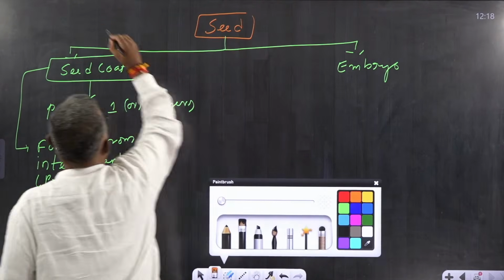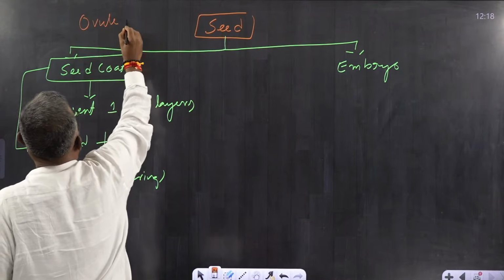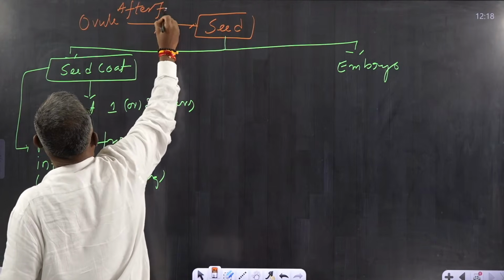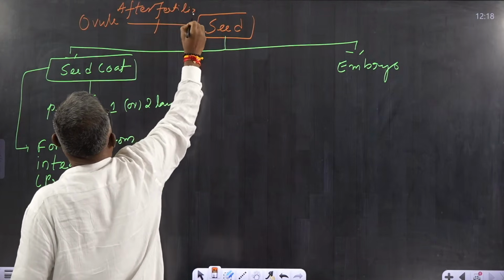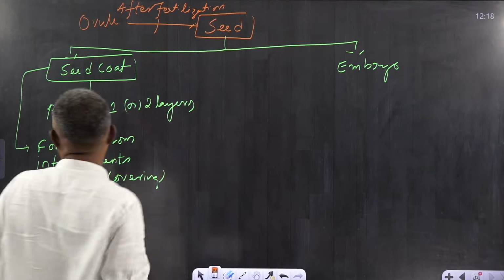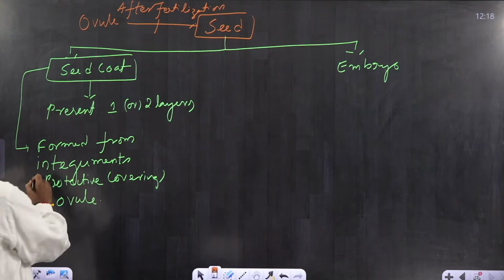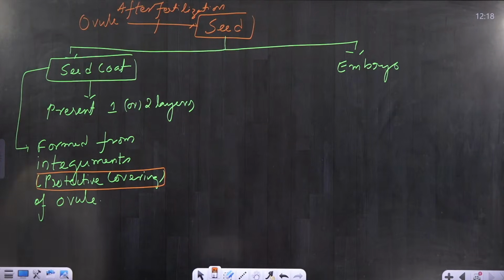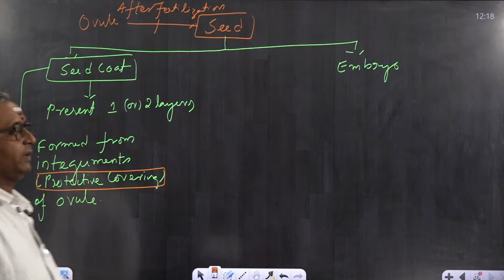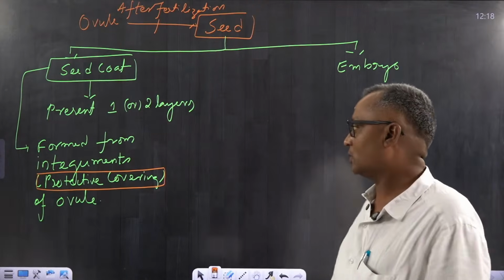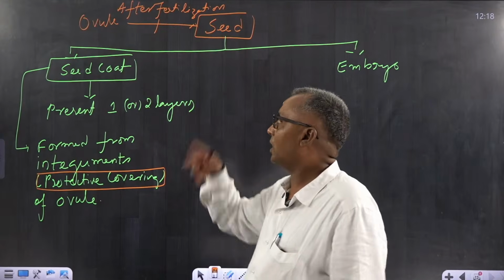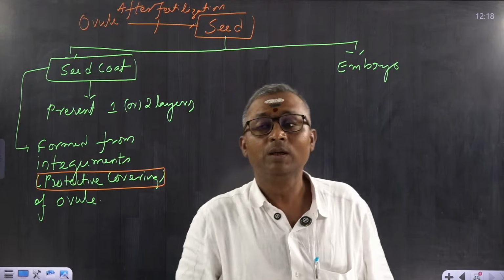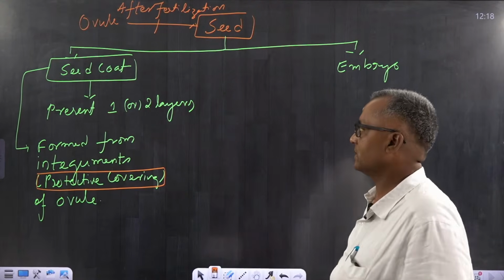The ovule after fertilization becomes a seed. So here the pericarp is nothing but protective covering. Seed coat is the protective covering of the ovule. This protective covering itself is called integument. Integument becomes a seed coat, and this seed coat may be present in one layer or two layers. So that differs from species to species.